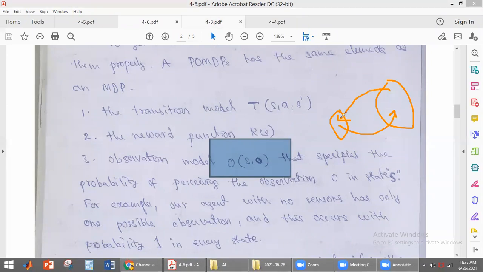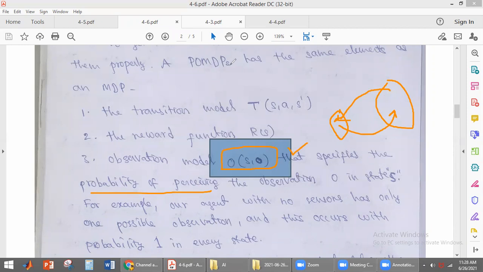Yes or no? So the probability that the agent perceives some information at that particular state is called the observation model. We denote it as O of S comma O. This is also a probability, students. It is the probability of perceiving observation O in state S.